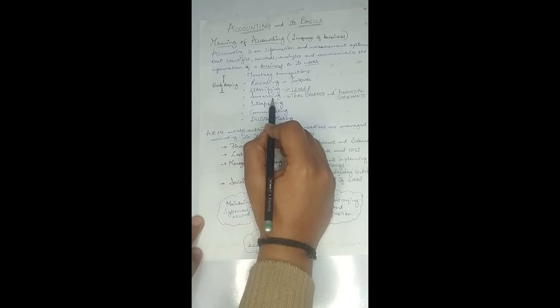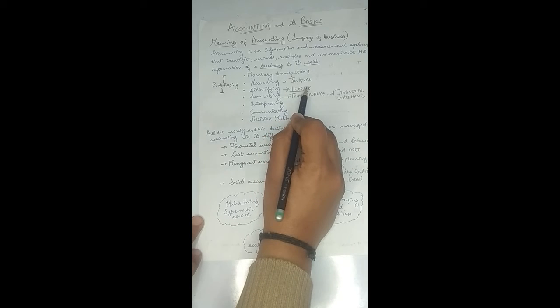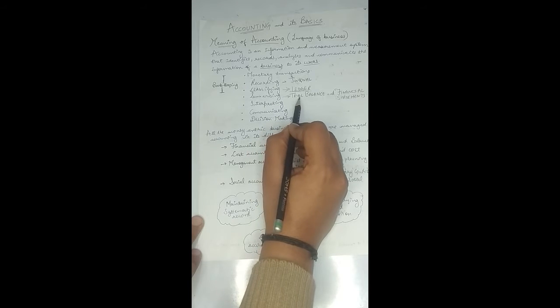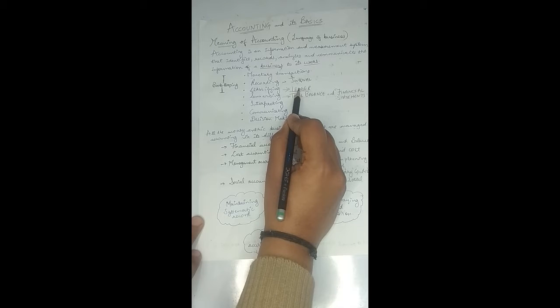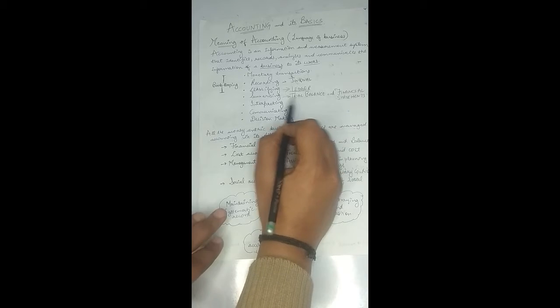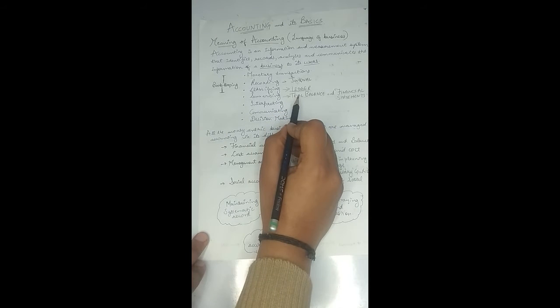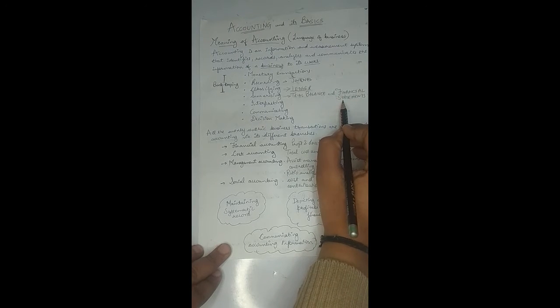So this was the next step, that is summarizing. After recording transactions in the ledger and classifying accounts in the ledger, the closing balances of all the accounts are entered in the trial balance, right? That is why, while summarizing, we say that we prepare the trial balance, and the trial balance is a summary of all the accounts which have been prepared in the ledger, right? So the closing balances of all the accounts in the ledger will be entered in the trial balance, right? In order to provide the summary of all the accounts to the users, the trial balance is prepared, and the financial statements of the organization are also prepared.